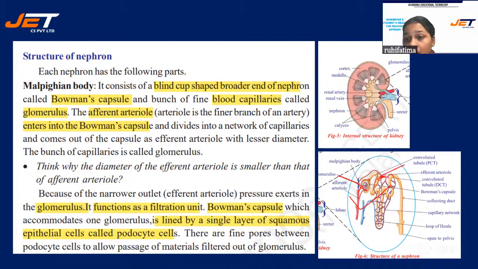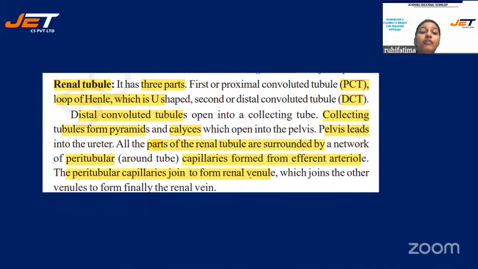This is highly coiled. This is known as PCT, proximal convoluted tubule. Then this is the loop of Henle, that is the U-shaped one. After that, we have DCT, distal convoluted tubule. All these three tubules have their functions. Okay, we will study one by one. See, the renal tubule has three parts. I told you. PCT, proximal convoluted tubule, then loop of Henle, and DCT, distal convoluted tubule. That enters again into a small duct or tubule known as the collecting tubule.